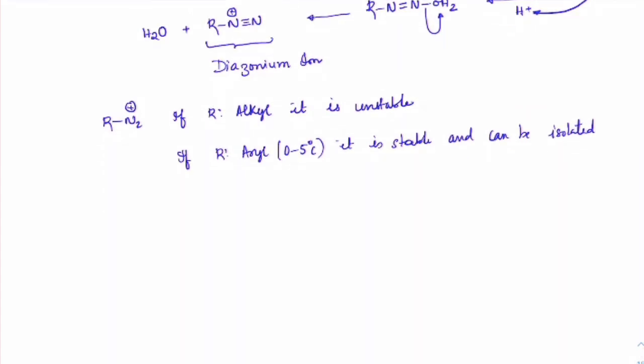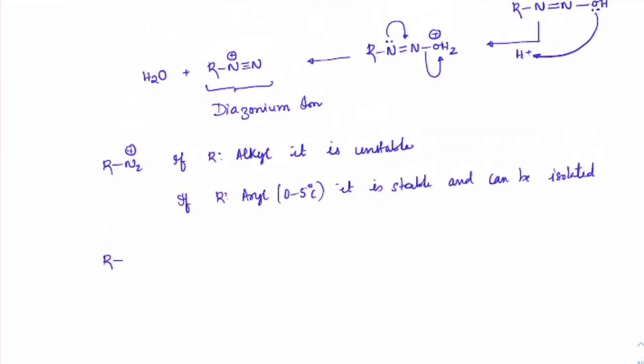But our focus is mostly on alkyl groups. In the case of alkyl, even with methyl carbon, because the N2 bond dissociation energy is so strong, even with methyl carbocation formation N2 will come out. So it is highly unstable with any R group here.